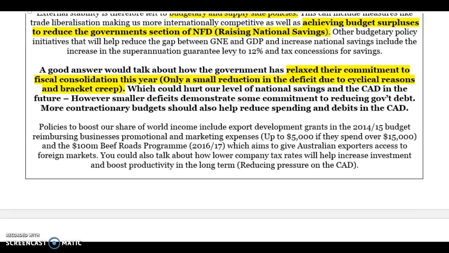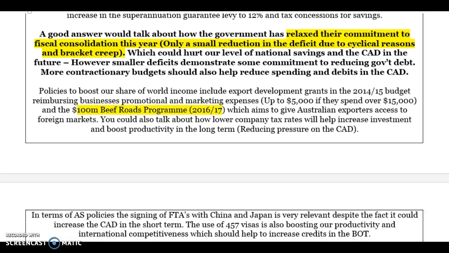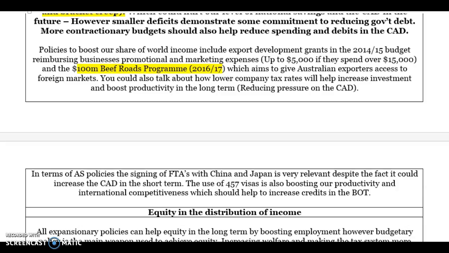Then you want to talk about some policies. So first, you've defined external stability, you've explained that monetary policy is ineffective, you've talked about how the stance is helping to reduce public sector debt in a mild fashion. Then you can talk about specific policies from this year's budget, such as the Beef Roads program and how that's helping to give access to Australian exporters to markets because they're more productive. You could talk about the lower company tax rates and how that will stimulate investment and productivity going forward as specific policies within this year's budget, and then link that to the fact that it will reduce pressure on the CAD because we're more productive, so we'll have more credits in our balance of merchandise trade.